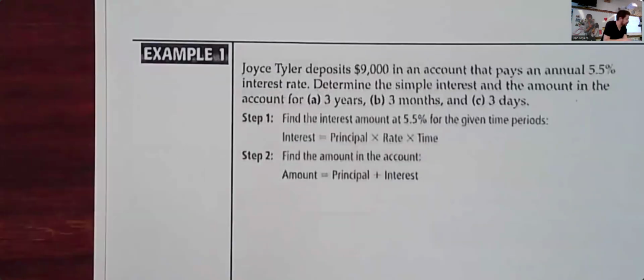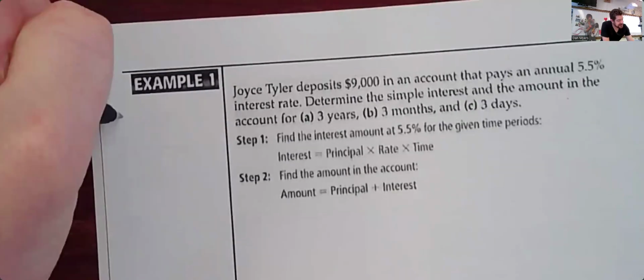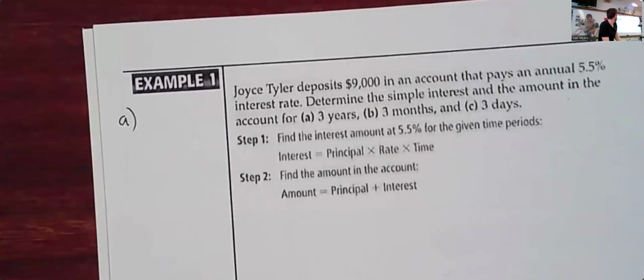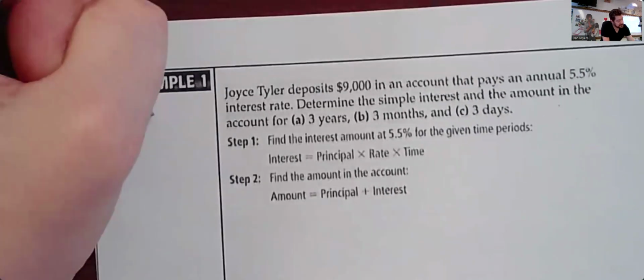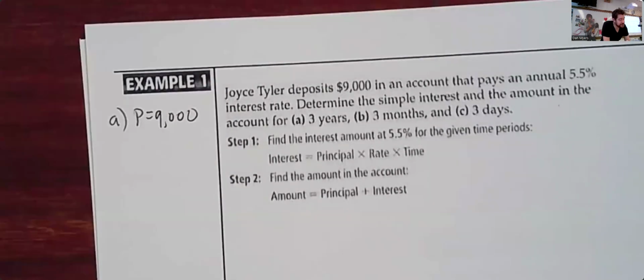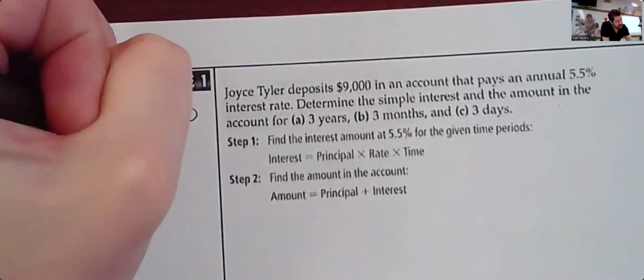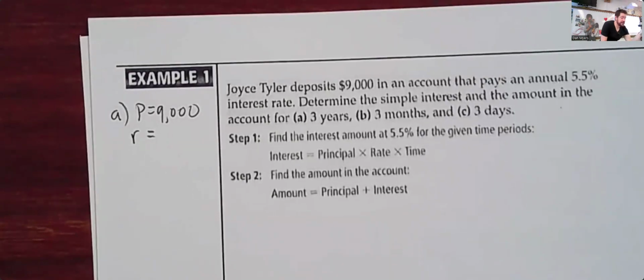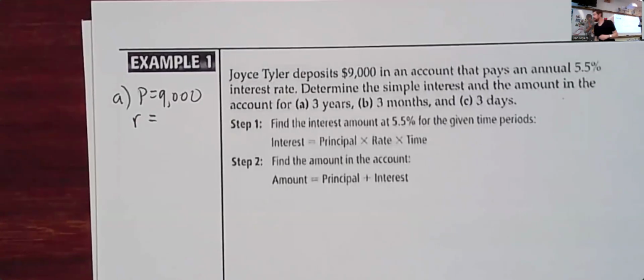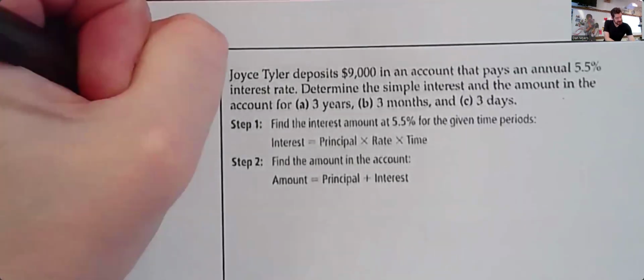So for A, let's just go ahead and write some stuff off to the side here. For A, how much amount is being deposited? What's the amount being deposited here? 9,000. So P equals 9,000. Just go ahead and write that down over there. R, what's the rate? What's the interest rate? 5.5%. And then how do we write 5.5% as a decimal? 0.055. Yeah.